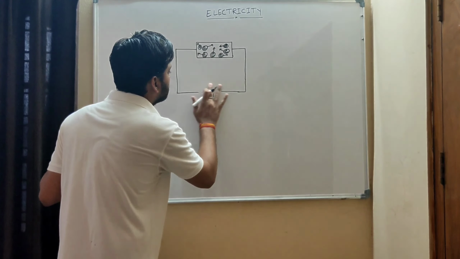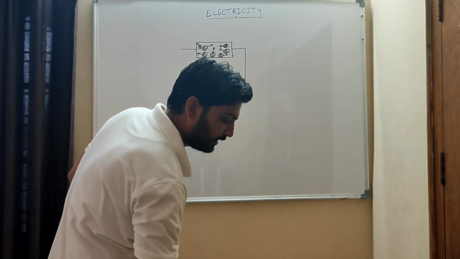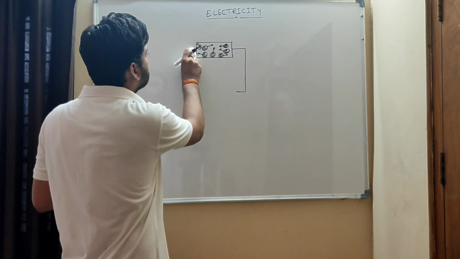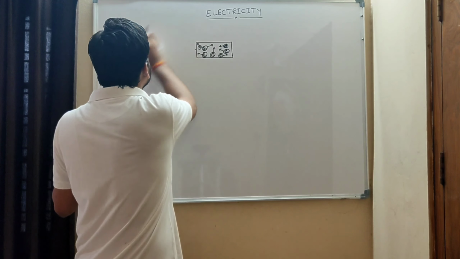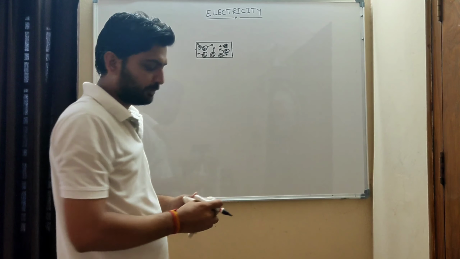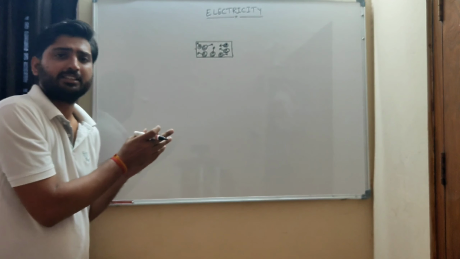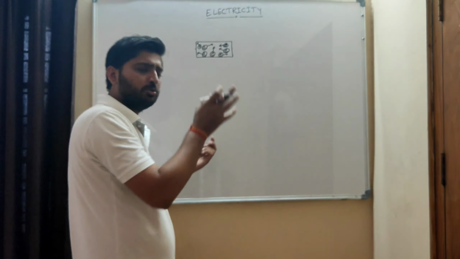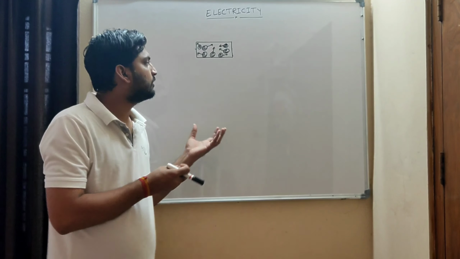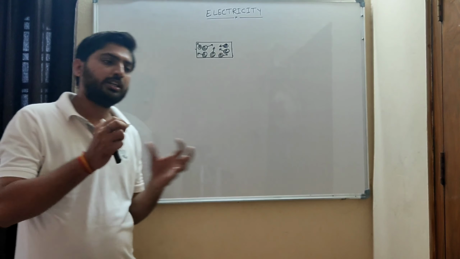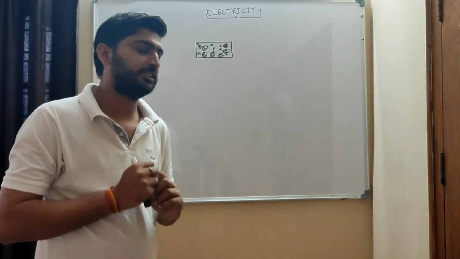Suppose, let us remove this battery. If we see a conductor, we will get to know it is in this pattern. The electrons are arranged in this pattern. They are not unidirectional. They are multidirectional. They are moving here and there because they are free. That's why we call electrons free to move. So they are vibrating in different directions.